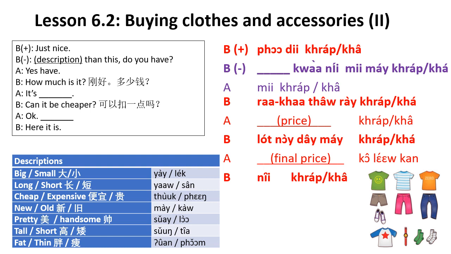So the descriptions here you can use, right? Even if you want to describe yourself, describe the things that you see, right? So big, you say ใหญ่. Small is เล็ก. Long, just now we learned a little in front, is ยาว. ยาว is long. Short, สั้น สั้น okay? If it's cheap, you say ถูก or if it's very expensive, you say แพง แพงมากเลย.